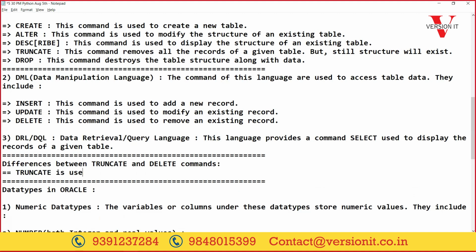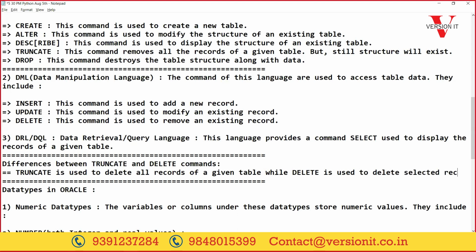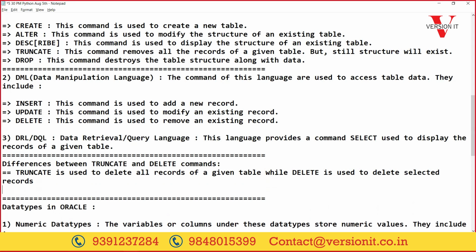Truncate is used to delete all records of a given table, while delete is used to delete selected records. I can delete one record, or n records, or multiple.